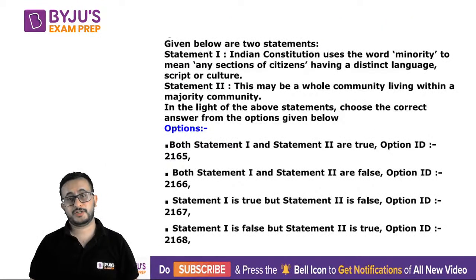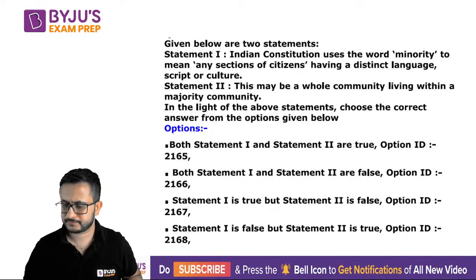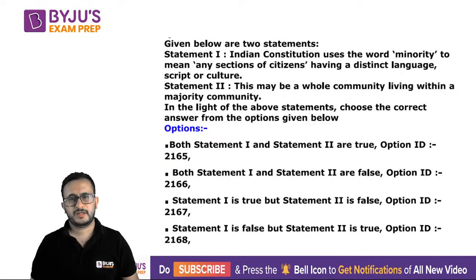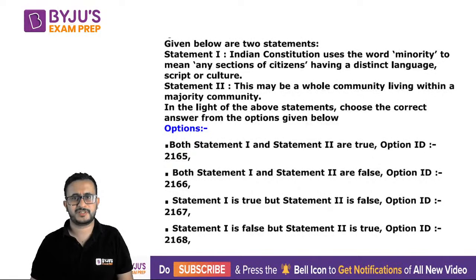Again, a question on the Indian Constitution. It says that the Indian Constitution uses the word minority to mean any section of citizens having a distinct language, script or culture, and this may be a whole community living within a majority community. A difficult question for people to answer. That's why I wondered how people answer such questions related to the Constitution.